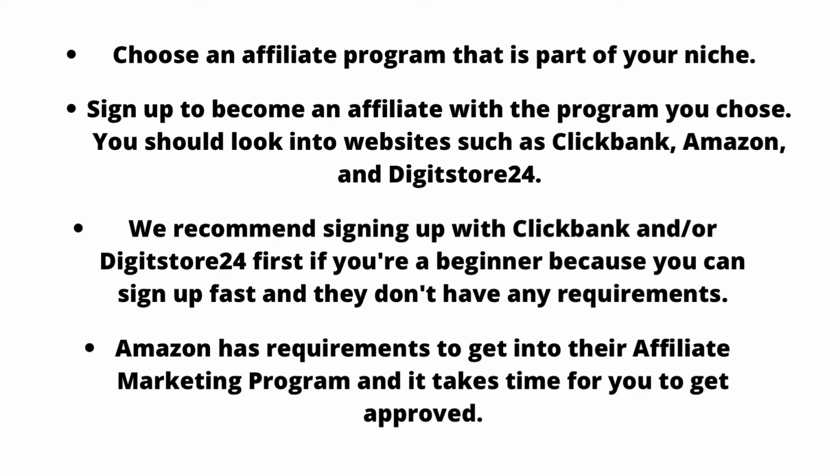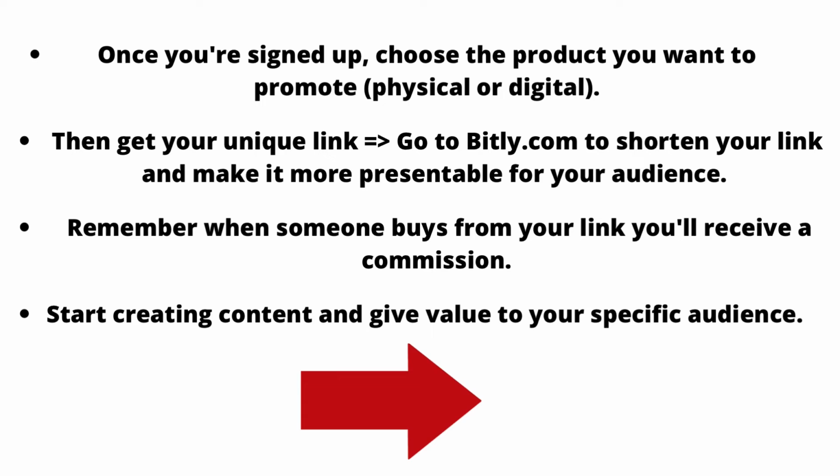Amazon has requirements to get into their affiliate marketing program, such as having a website, and it takes time for you to get approved. Once you're signed up, choose the product you want to promote. This can be a physical product or even a digital product like ebooks and courses. Then get your unique link and go to bit.ly.com to shorten your link and make it more presentable for your audience. And remember, when someone buys from your link, you'll receive a commission.